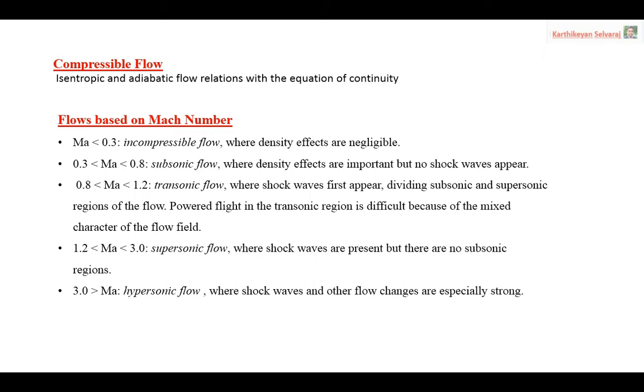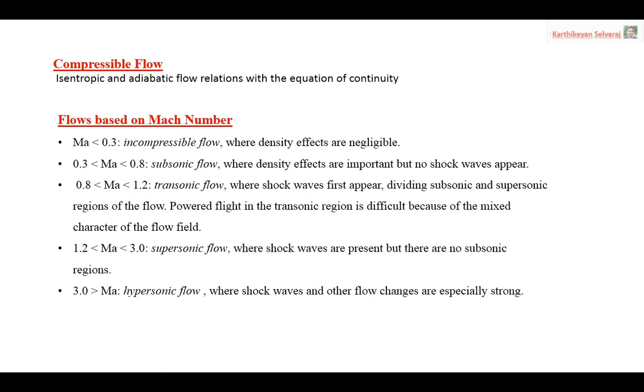When you are dealing with incompressible or subsonic flow, we will be comfortable getting the solution based on Bernoulli's equation or other types of subsonic equations. When you're talking about compressible flow, the question is how I can analyze the physical parameters involved. The physical parameters in compressible flow can be evaluated based on the isentropic and adiabatic flow relations along with the continuity equation. These will be helpful for finding the compressible flow physical parameter relations.